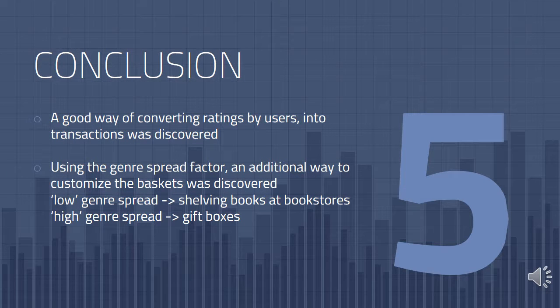Putting ratings of books by users into transaction-like entities enables the use of market basket analysis for the problem at hand. It was also established that the low genre spread choice can be used to shelf books at bookstores, enabling easier access and leading to a better organization of the shelves in the store. The high genre spread choice can be used to generate baskets with variety in them, and this can be used to make gift boxes for customers.